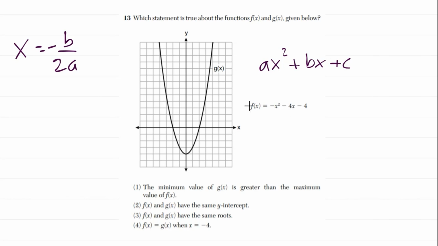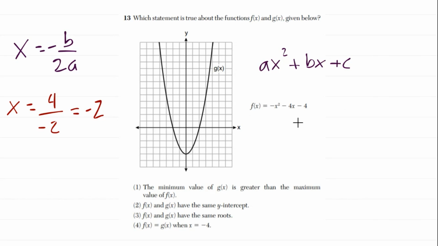It looks like b is negative 4. So x is equal to negative 4, so double negatives cancel out, over 2a. A is just a negative 1, so over negative 2. So x is equal to negative 2. So our vertex for f of x occurs when x is negative 2.